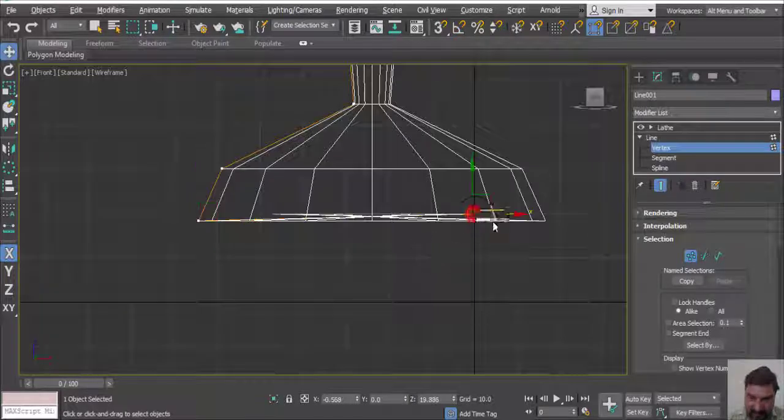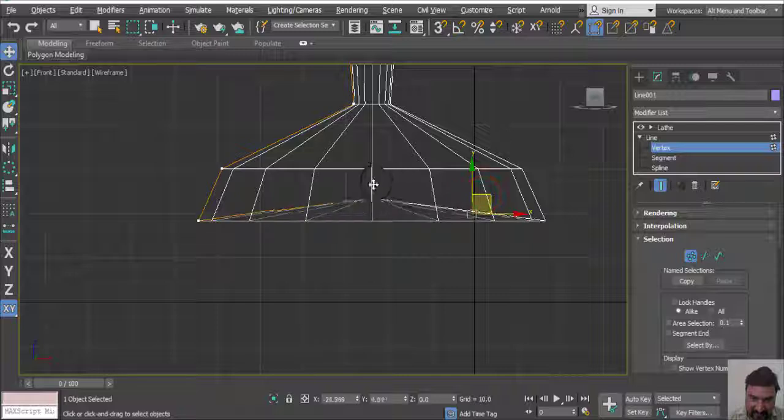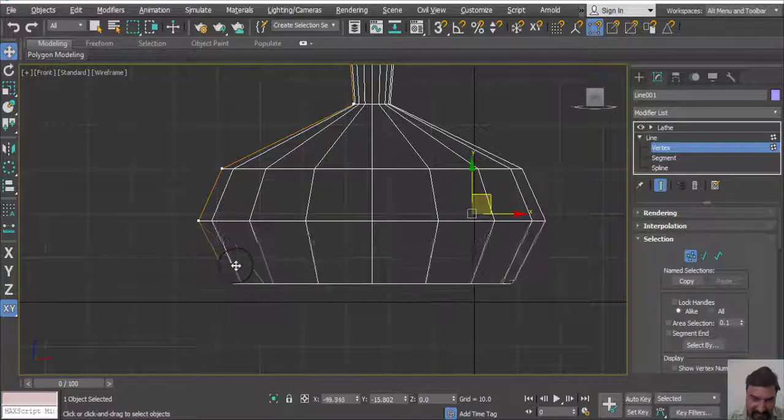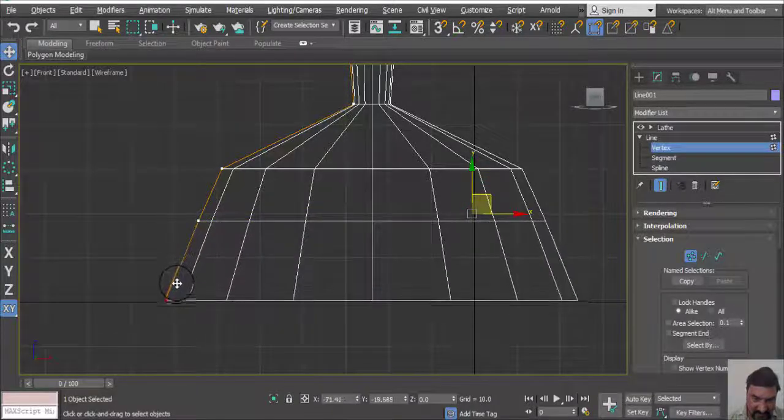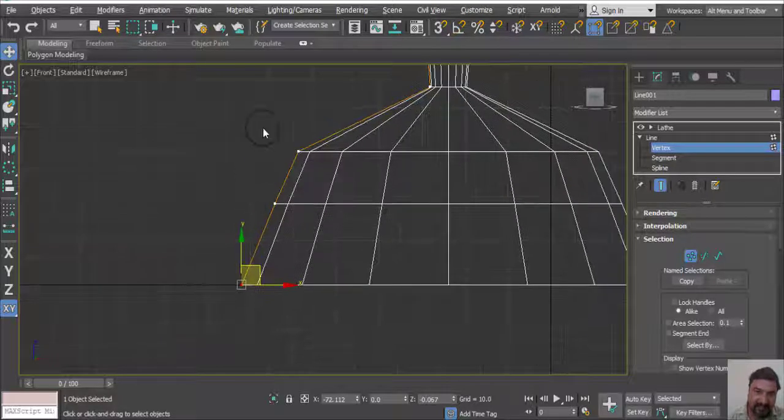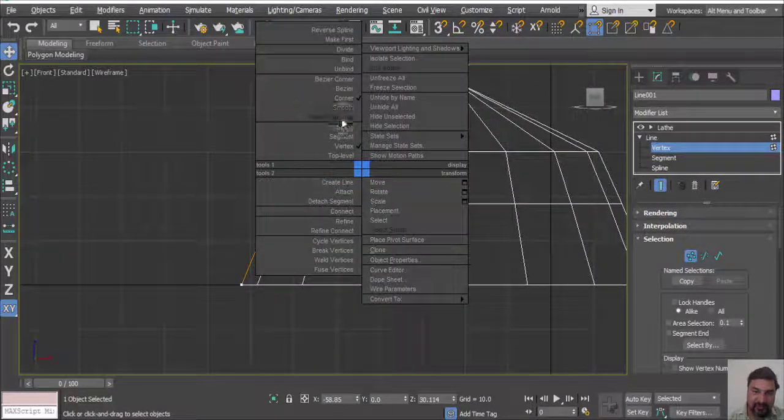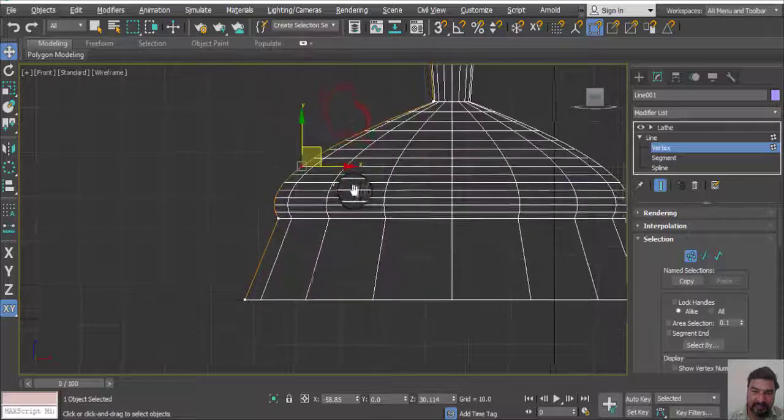Here is the other center vertex. We can manage this vertex. Like this. We can also use this one, right click and smooth option.